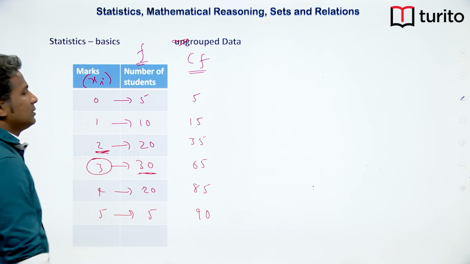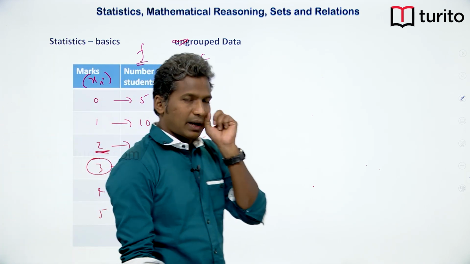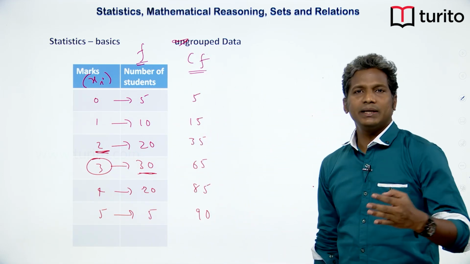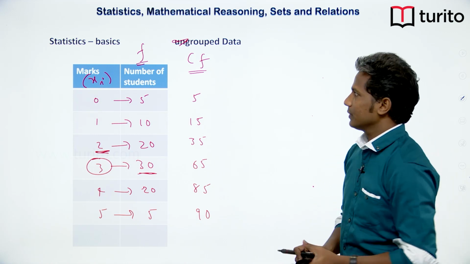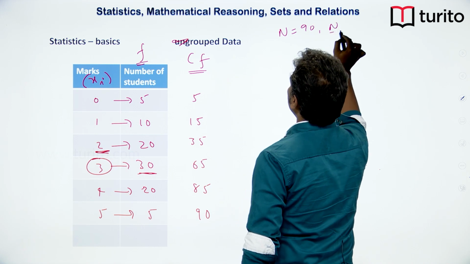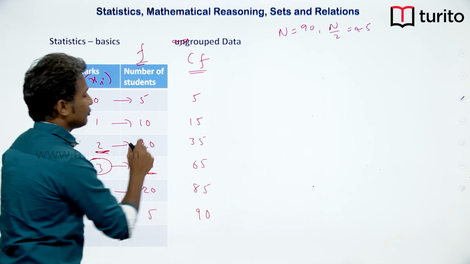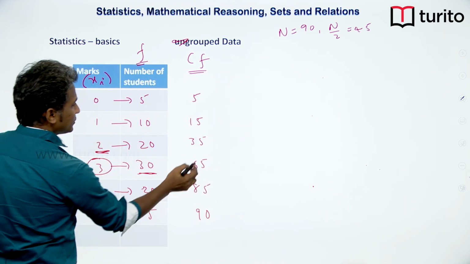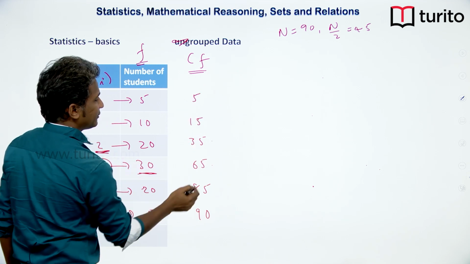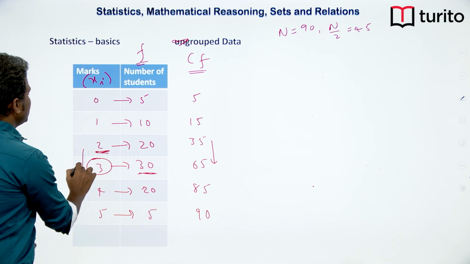So there are a total of 90 students. Now the total population is 90. I have to cut the population into exactly 2 halves. If I take 90 by 2, it is 45. So my total n is 90, and n by 2 is 45. Now I have to check where exactly this 45 is coming. Till here 35 and here 65, we have just crossed that number 45 between these two. So that means somewhere between 2 and 3 there is the median.